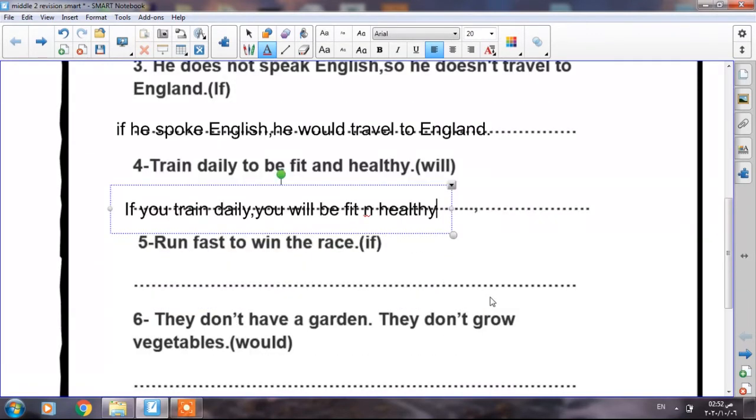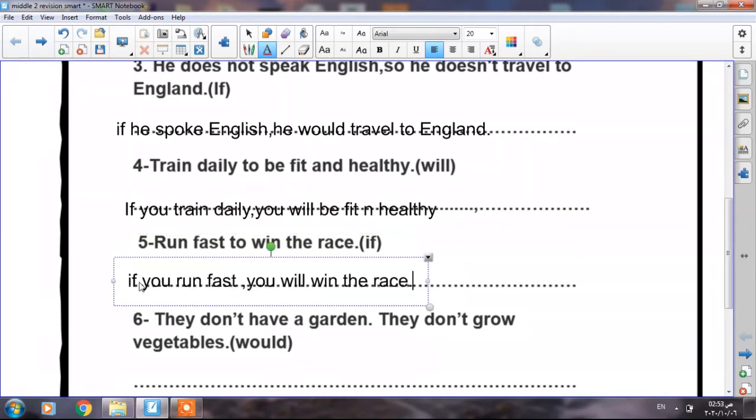Okay, number 5. Run fast to win the race. Which conditional is suitable here? Is it possible to win the race? Yes, it's possible if you run fast. So, if you run fast, you will win the race.